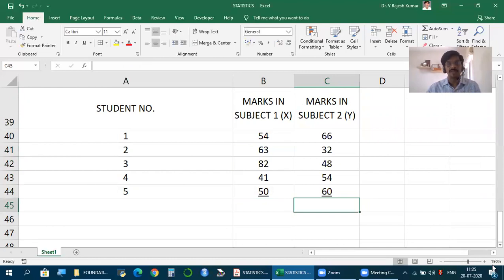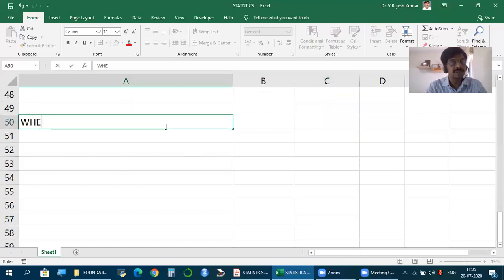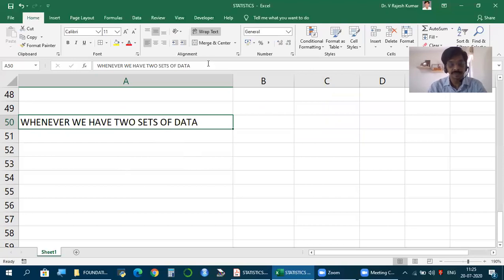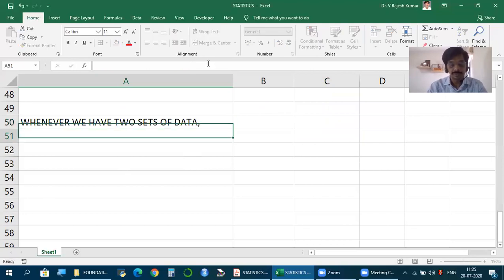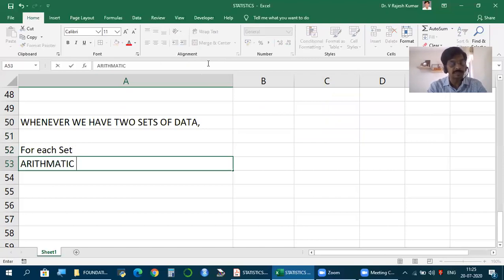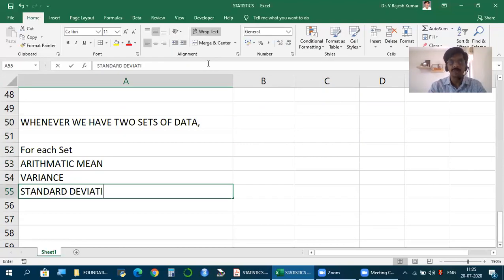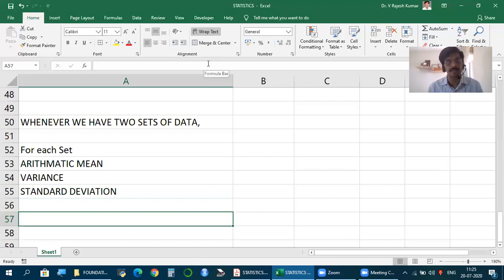Now, we have two sets of data available. What else should we find in this case then? Friends, whenever we have two sets of data, for each set, calculate as usual arithmetic mean, variance, standard deviation. If you need, you can also calculate CV. So for each set separately calculate all this. How to find, we already know.